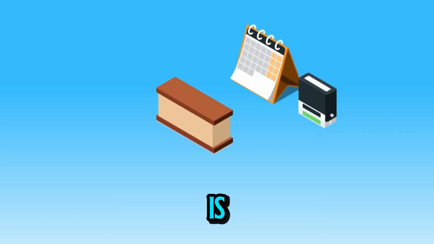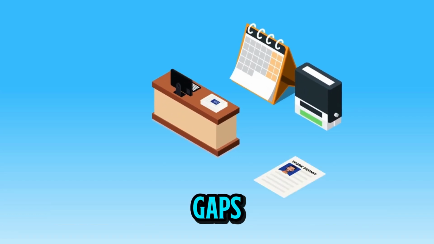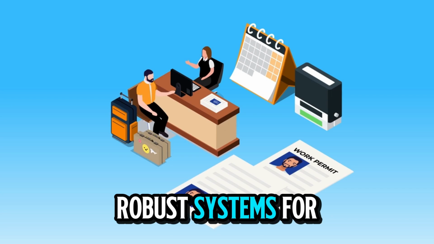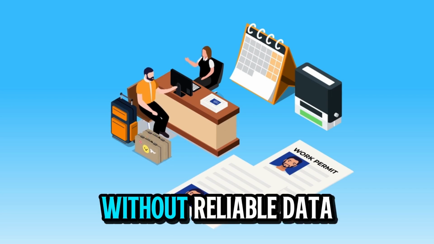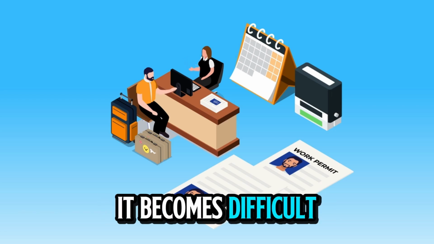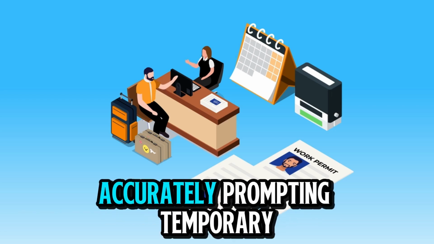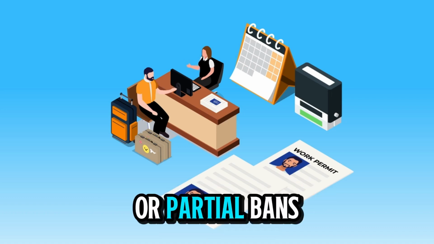Another key reason is administrative and information gaps. Some countries lack robust systems for sharing travel, criminal, or identity information with the U.S. Without reliable data, it becomes difficult to assess visa applications accurately, prompting temporary or partial bans.